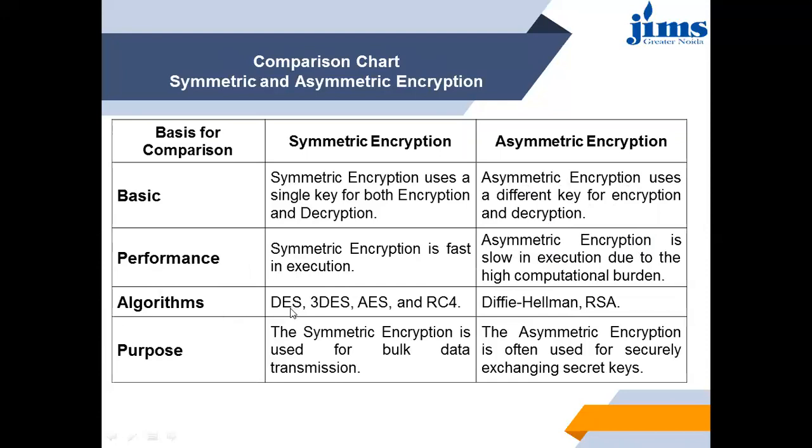Algorithms for symmetric are DES, 3DES, AES, and RC4, whereas in asymmetric encryption, the Diffie-Hellman and RSA algorithms work. As for purpose, symmetric encryption is used for bulk data transmission, and asymmetric encryption is often used for securely exchanging secret keys.